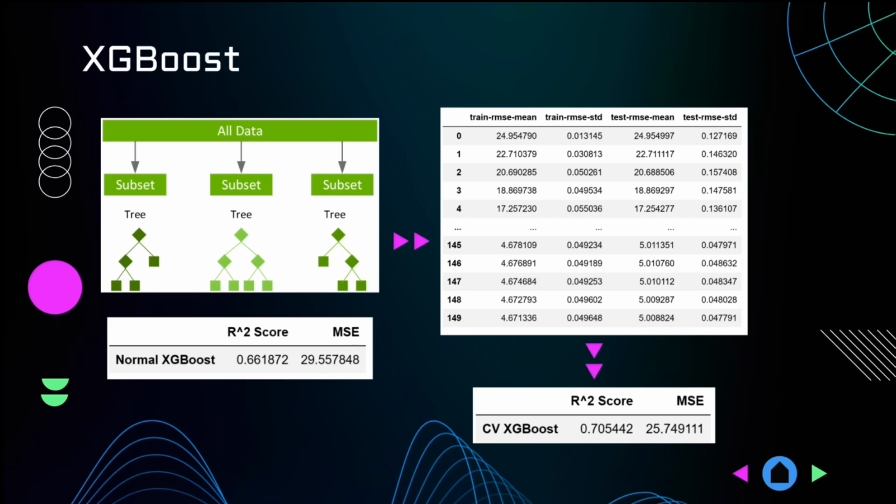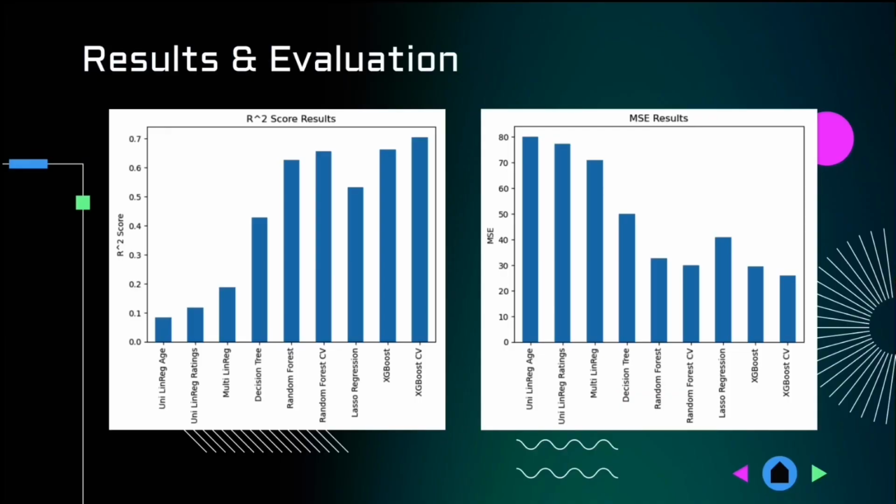Even without cross-validation, XGBoost outperformed all of the previous models, and by further improving it using the cross-validation function available in the XGBoost library, we managed to increase its accuracy on the test set even further. These are the results of our models.